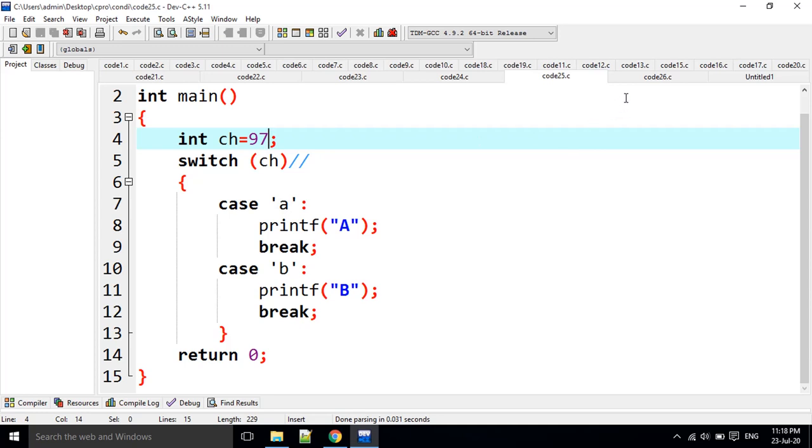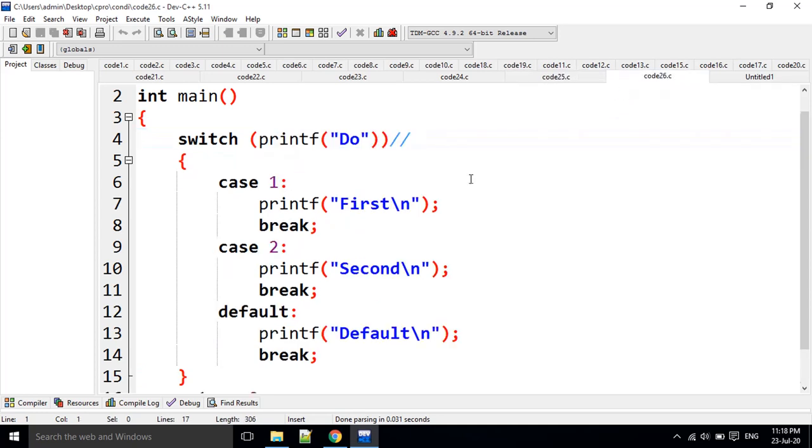Okay, next question. Printf of do here. That means it is going to print that do value. Then what does the printf statement return every time? It returns how many characters it printed. There are 2 characters it is printing.